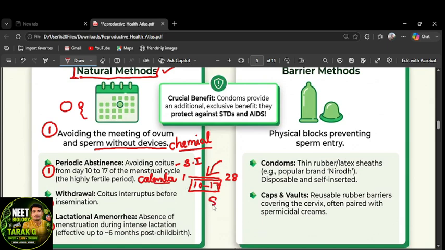For nearly 8 days they have to skip coitus because these days have a high chance of ovulation. On the 14th day the ovum will be released, but we take nearly 5 or 3 days before and after. If you skip these days, then automatically there is no chance of ovum and sperm physically meeting. This method works by seeing the calendar, that's why it is called the calendar method. Which method? Periodic abstinence.